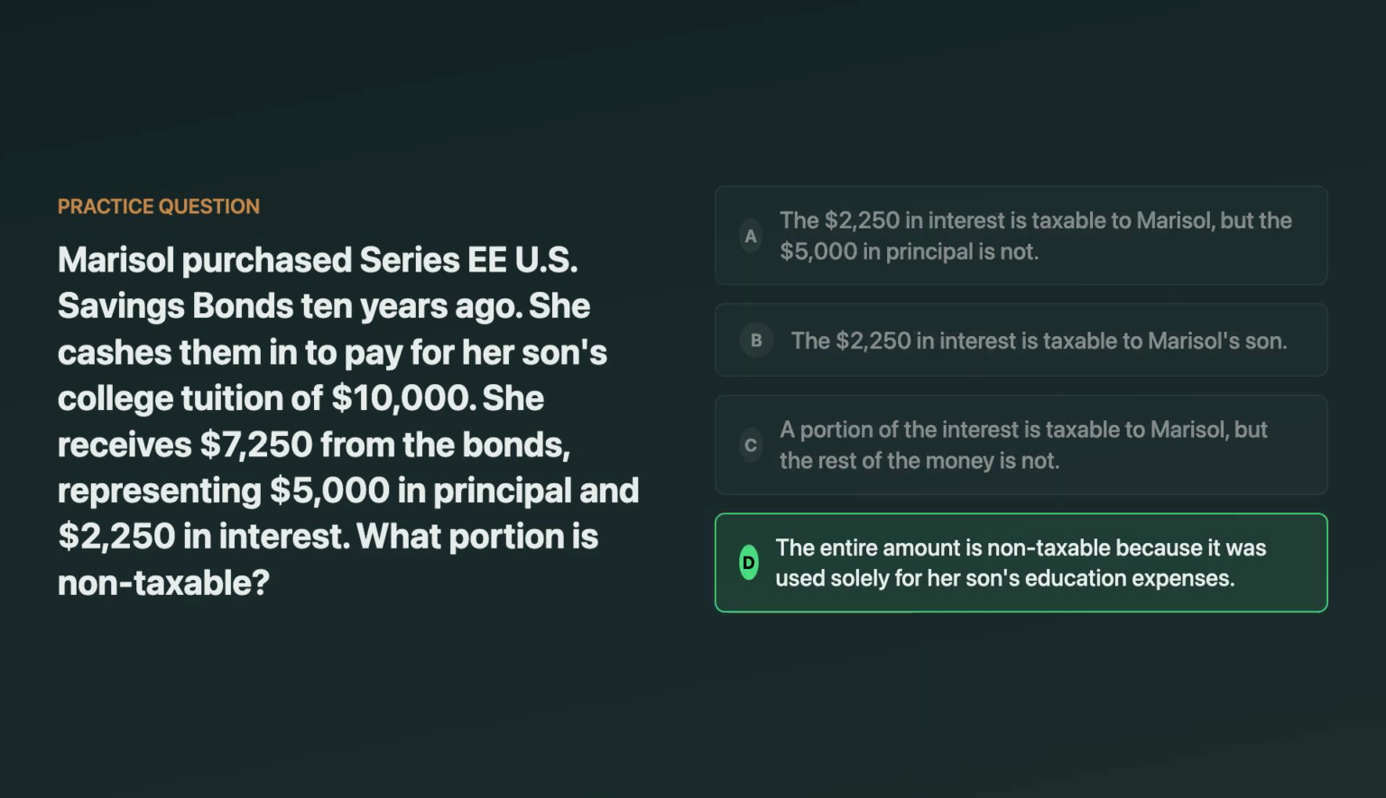The correct answer is that the entire amount is non-taxable because it was used solely for her son's education expenses. This is the savings bond education exclusion concept. A tempting wrong answer is the one saying only principal is non-taxable because normally interest is taxable. But this question is testing the special education rule that can exclude the interest when requirements are met.